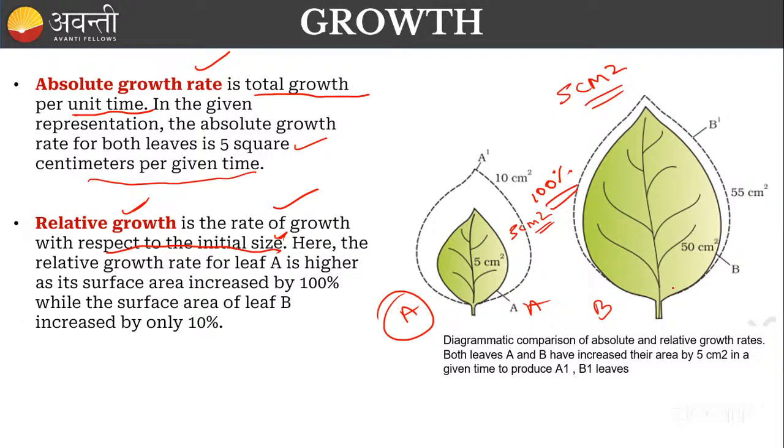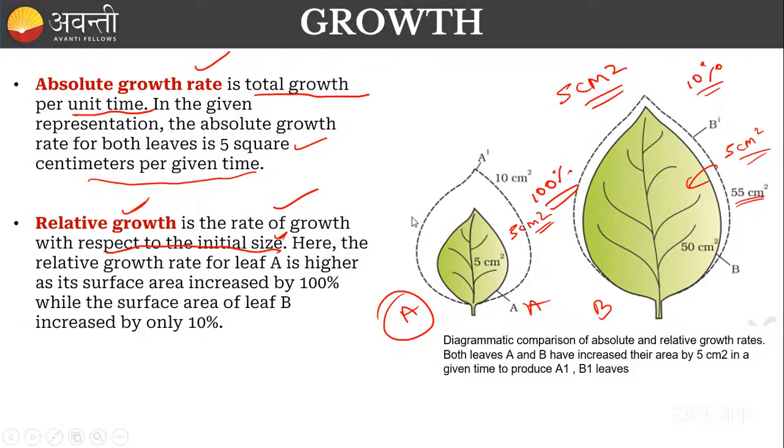And if you take leaf B, it is 50 square centimeters before and it increased only 5 square centimeters. Now it is 55 square centimeters, so how much has it increased? Only 10% when compared with the initial size. Always remember, if they ask about absolute growth, it is growth not compared with the initial size, whereas relative growth means comparing.